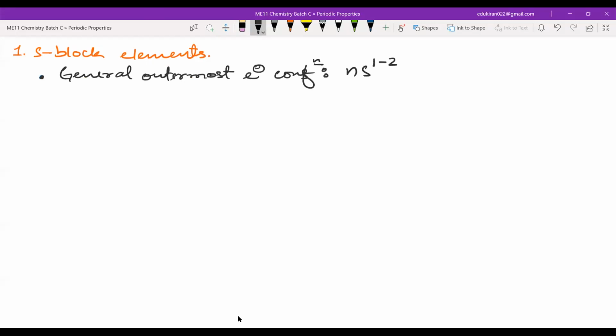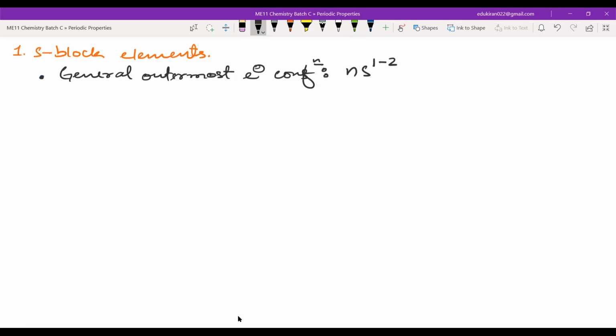That means the S block element will have an outermost electronic configuration of 1s, 2s, 3s, 4s, 5s, 7s, anything with 1 or 2 electrons: 1s1 or 1s2, 2s1, 2s2. So you will be seeing these types of electronic configuration.